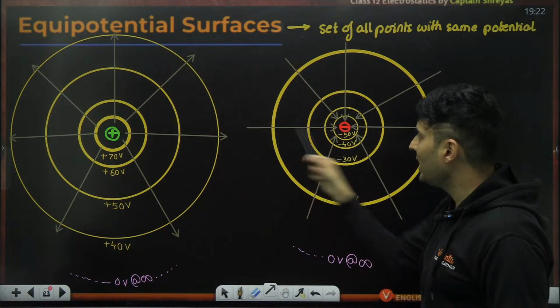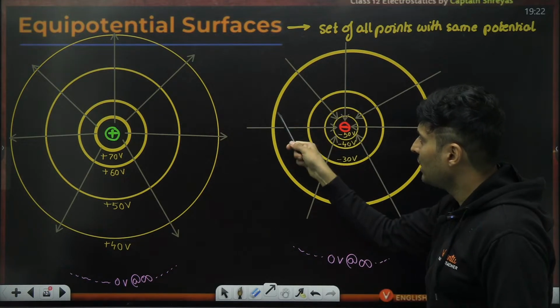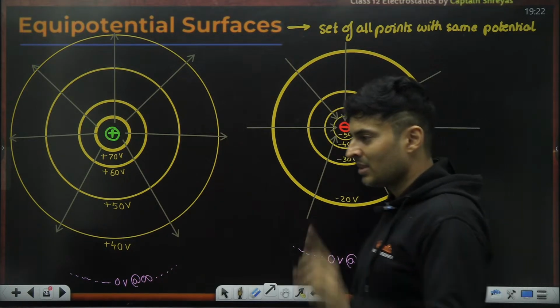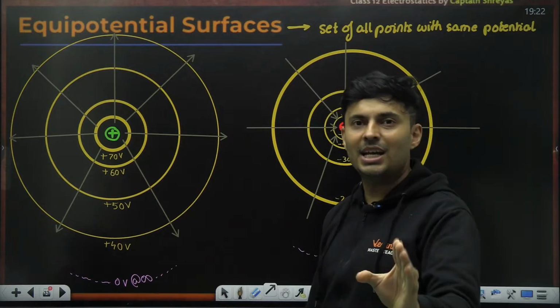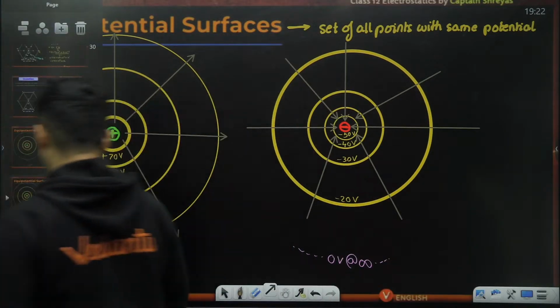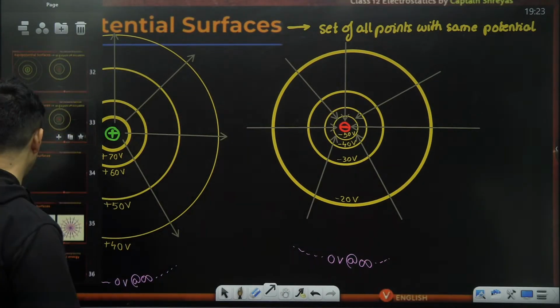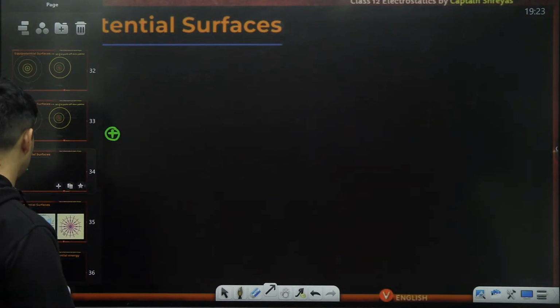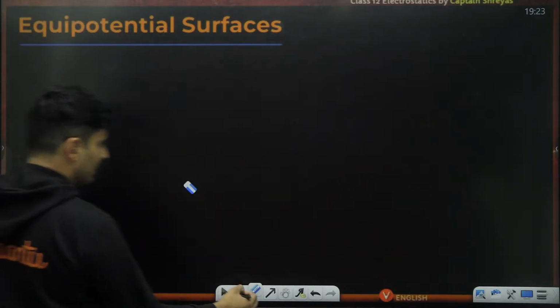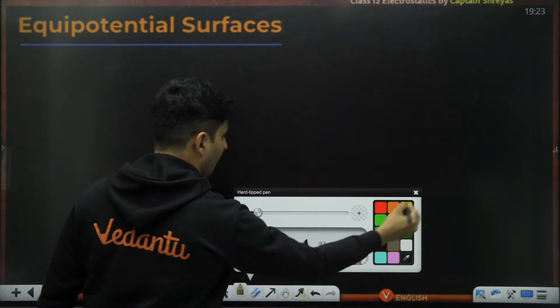Look everywhere, the field is always perpendicular to the equipotential line. This is a common trait every single time. You will notice some important characteristics, and that is one of them.